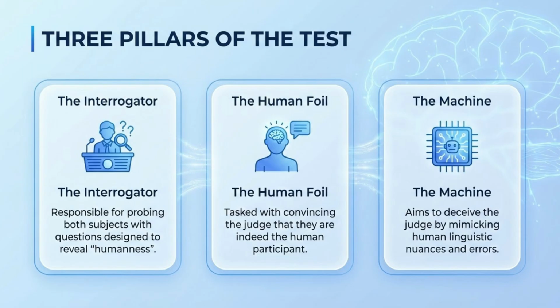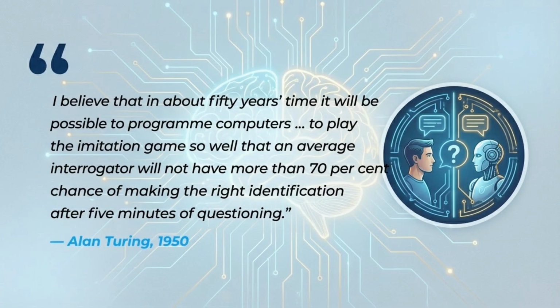The test relies on three pillars: the interrogator, who probes for humanness; the human foil, who tries to convince the judge they are human; and the machine, which aims to deceive the judge. In 1950, Alan Turing predicted that within 50 years, computers would play the imitation game so well that the average interrogator would only have a 70% chance of making the right identification after 5 minutes.